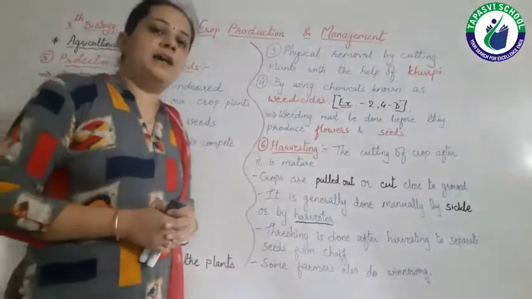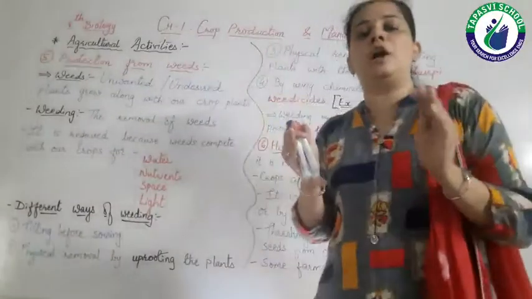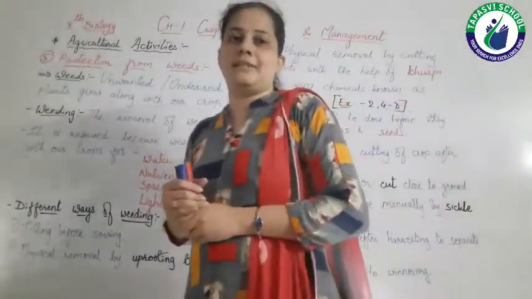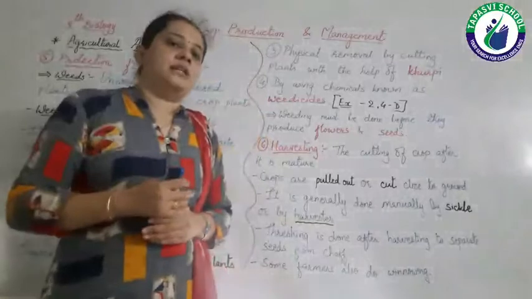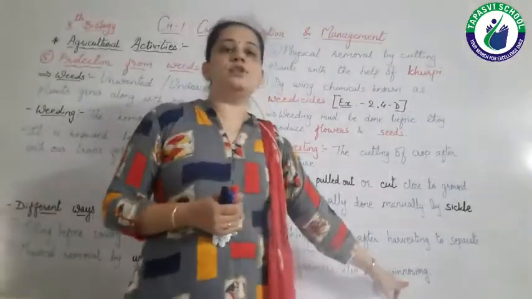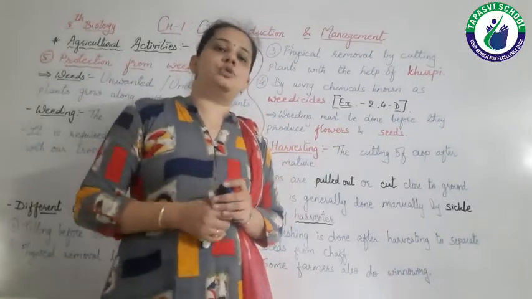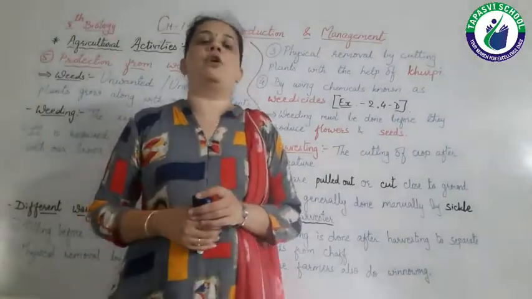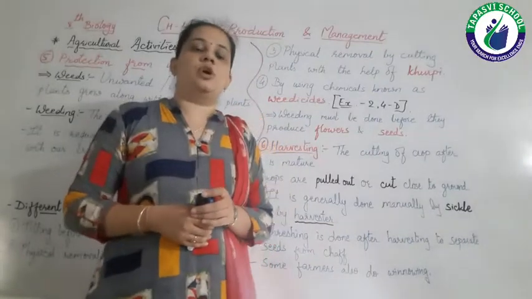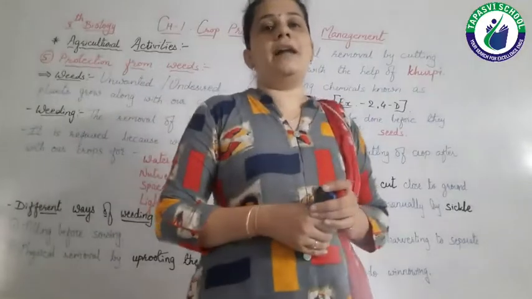But the farmers who have small land and a small amount of harvest, what do they do? They generally use winnowing. Winnowing is done by the farmers to separate the chaff from the seeds. So these are the various methods of harvesting.